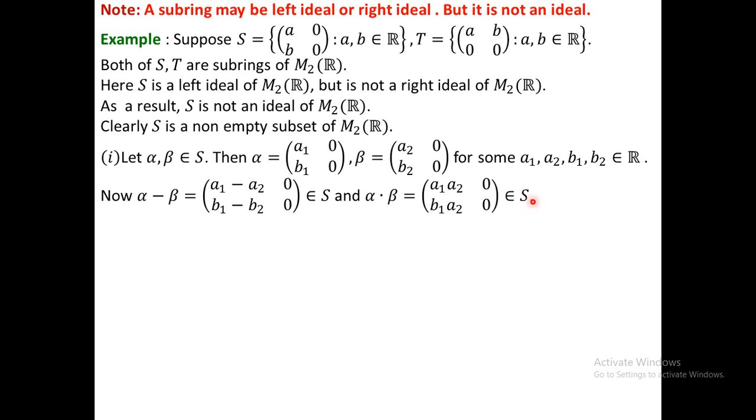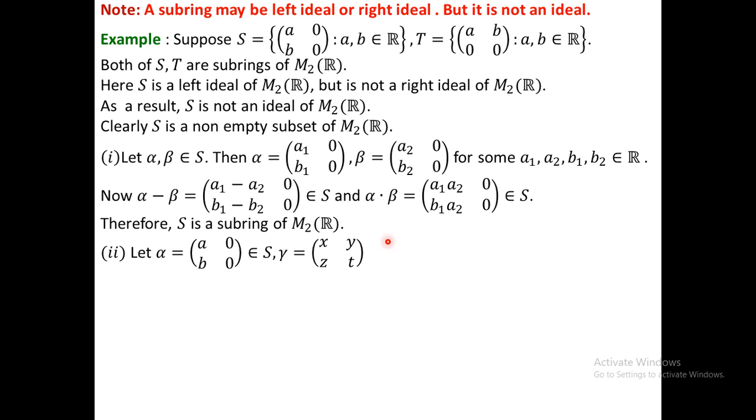This is also an element of S. As a result we can conclude that S is a subring of M2R. Okay, now for left ideal we have to consider two elements, alpha and gamma, alpha from S and gamma from M2R, that is from the ring. Now you have to check gamma dot alpha.